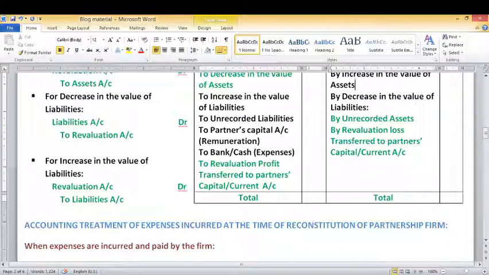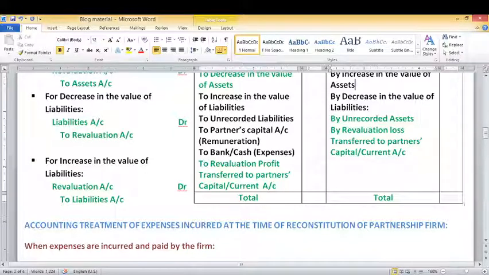Suppose outstanding salary is increased by 2,000. Then the entry will be: Revaluation account debit to outstanding expenses account, and these expenses will be recorded on the debit side of the revaluation account as to outstanding expenses 2,000.